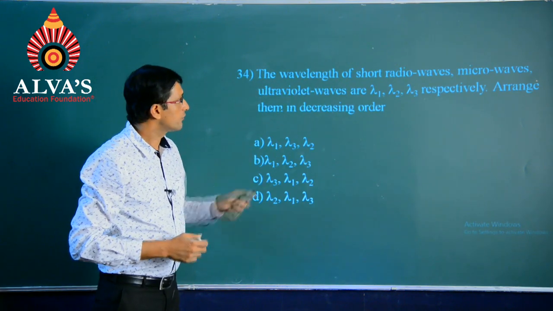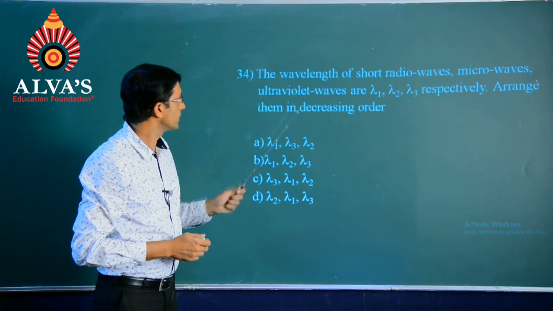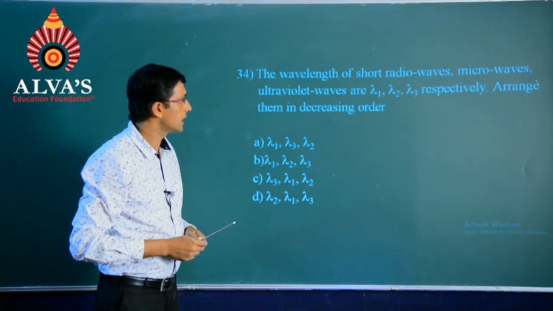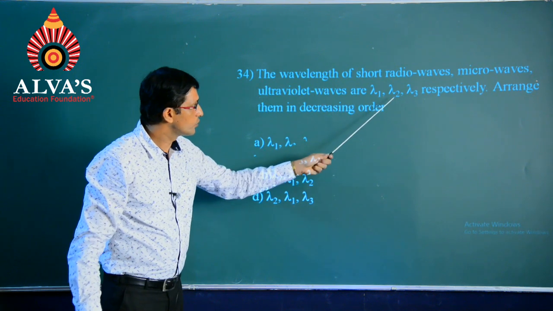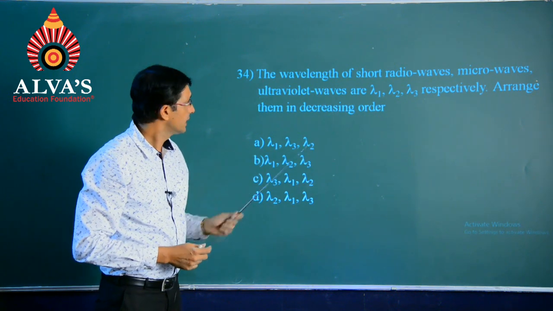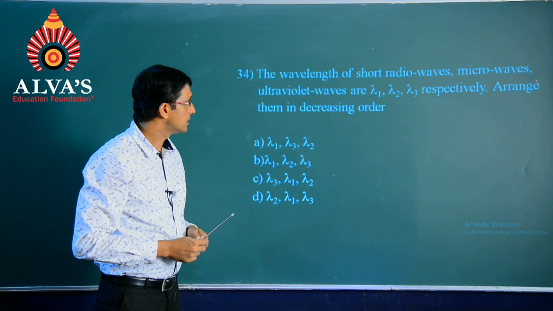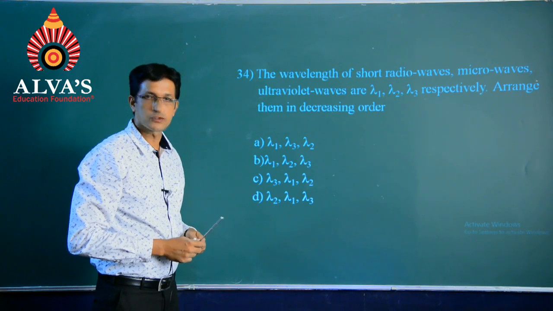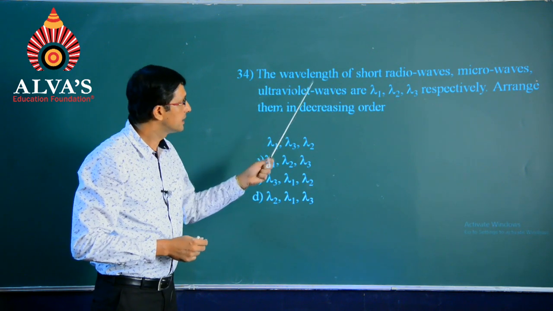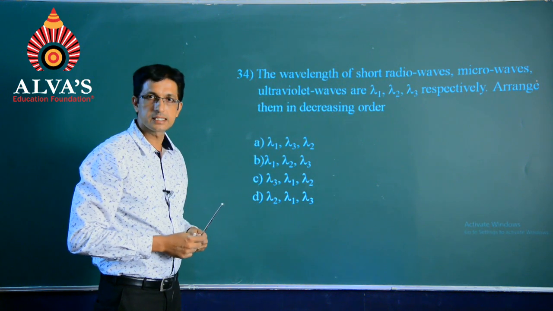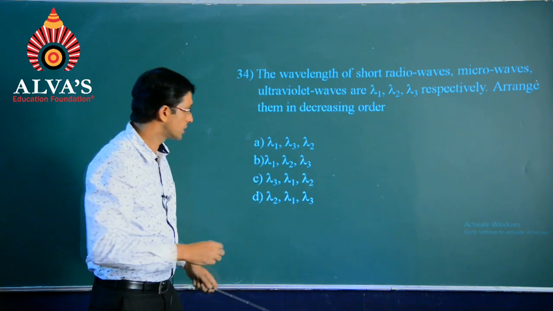Next question. The wavelength of short radio waves, microwaves, ultraviolet waves are lambda 1, lambda 2, lambda 3 respectively. Arrange them in the decreasing order. So, my dear students, let me write these different radiations in the following way in short.